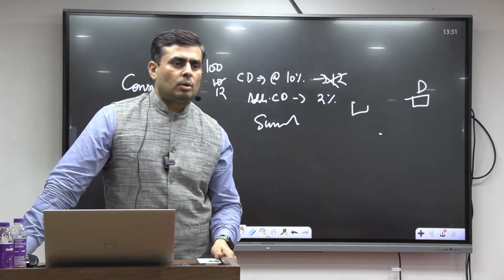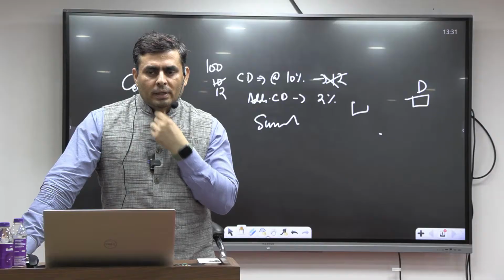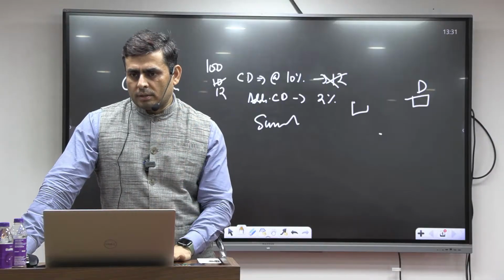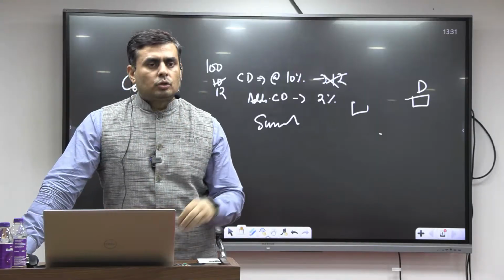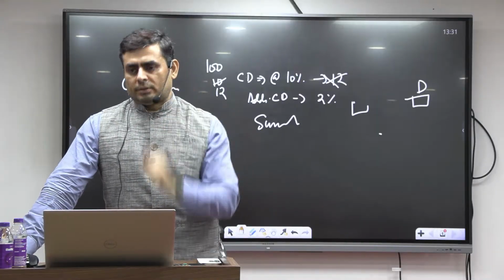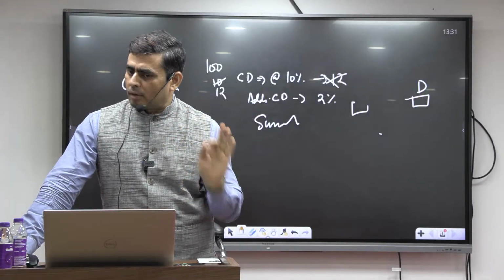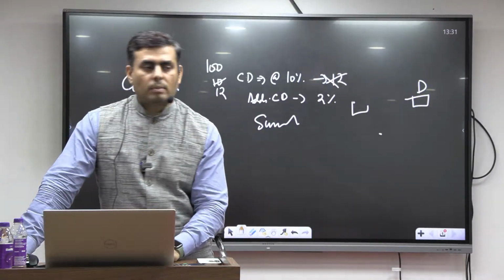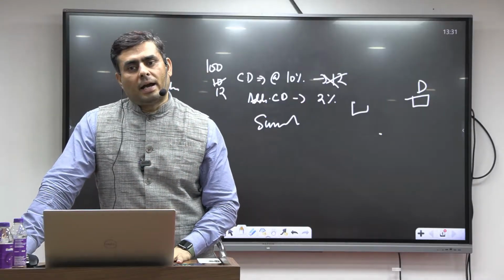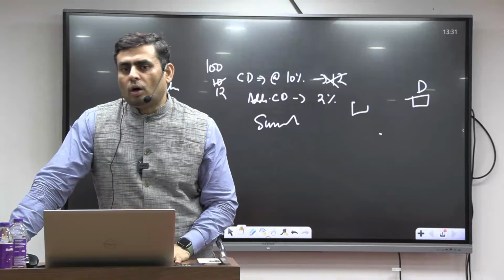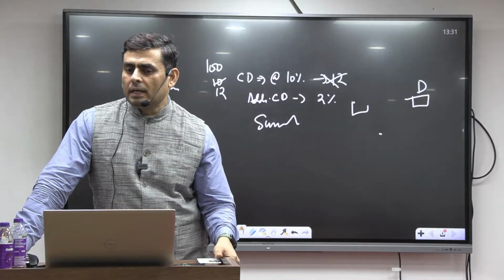Why? Japanese economy, 99.98% formal economy. US economy, somewhere around 97% formal in nature. Fine. Chinese economy, somewhere around 60 to 70% formal in nature, so you have to assume only 30%. India, 55 to 60% only formal economy. Remaining economy is still what? Informal. Most preferred mode of payment in India is still what? Cash. So despite the huge success of UPI, cash in circulation is still very high in India.